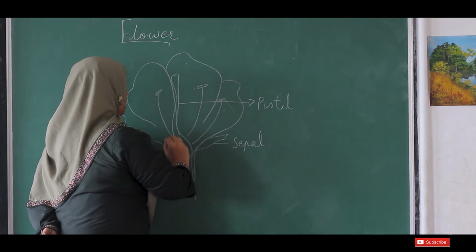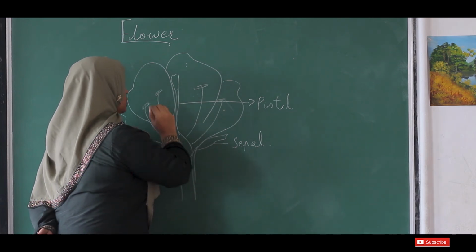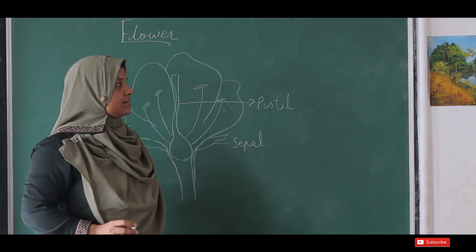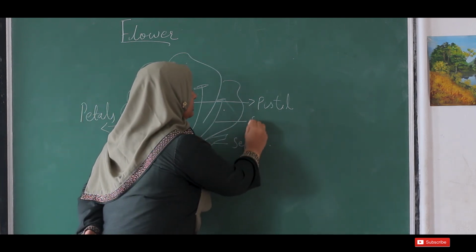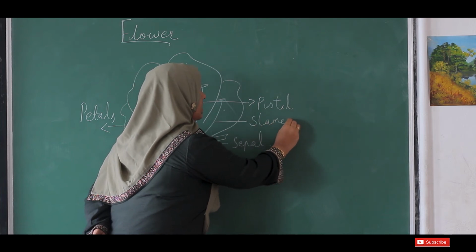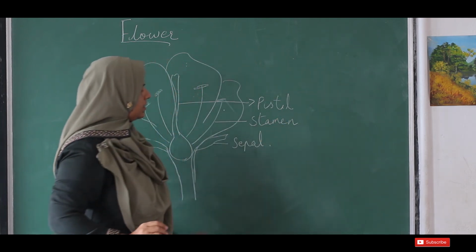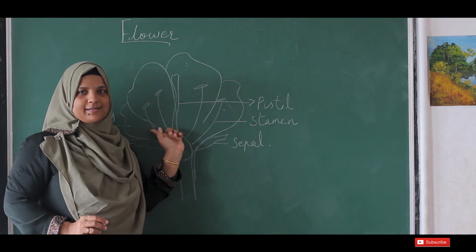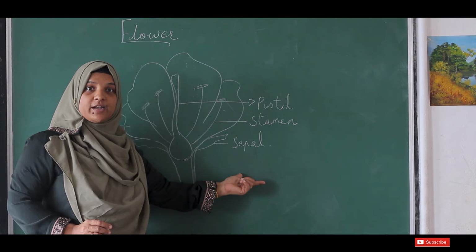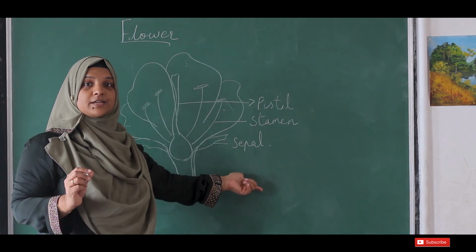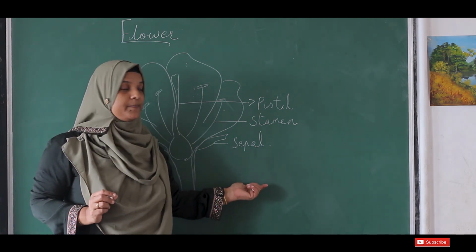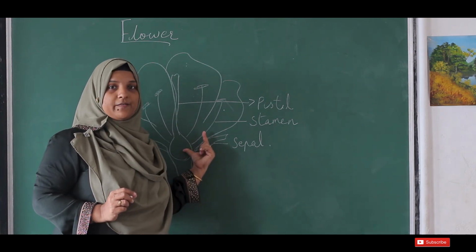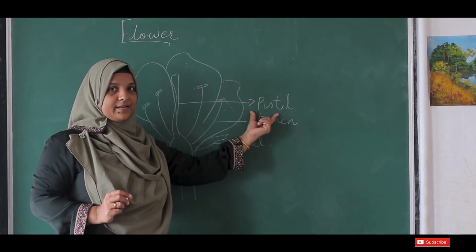Along with this pistil you could see long structures like this, and these are called stamen. So petal is the most attractive, colorful part, and below that there are small leaf-like green structures called the sepal, and in the middle is the female part of the flower called the pistil.